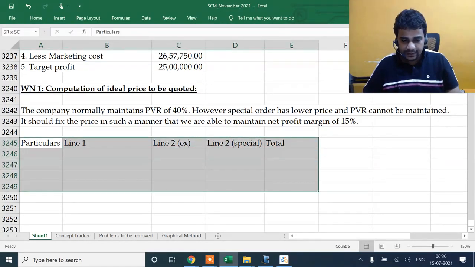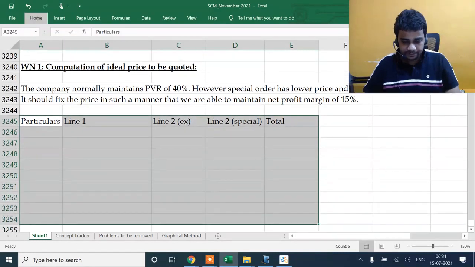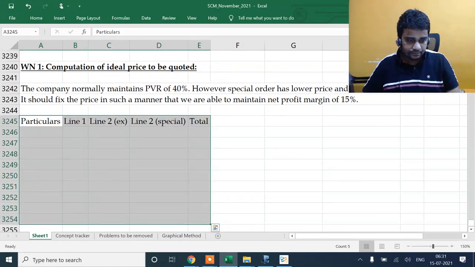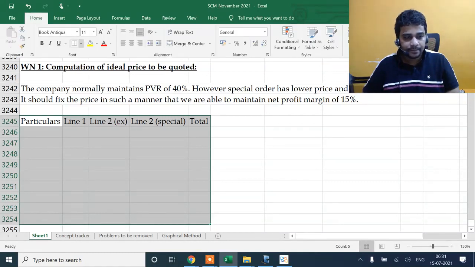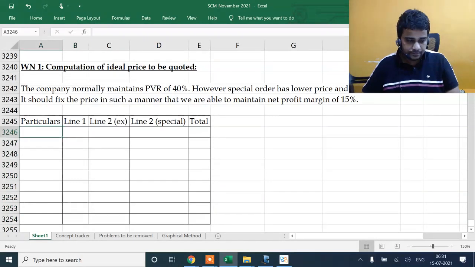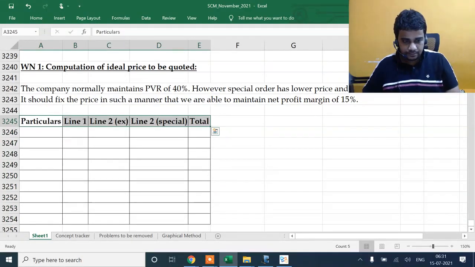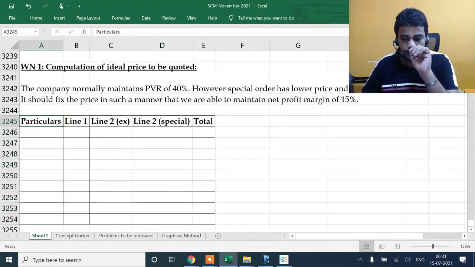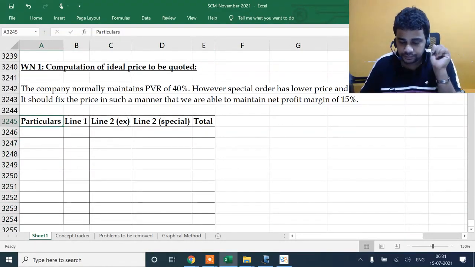We got a special order. Line 1, line 2 existing, line 2 special, total.